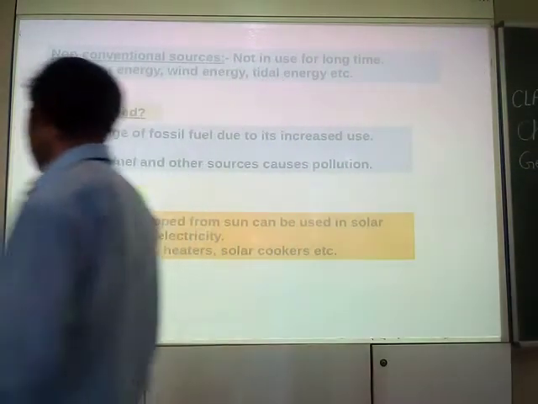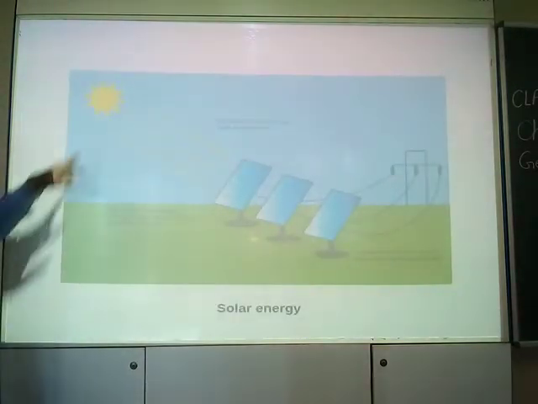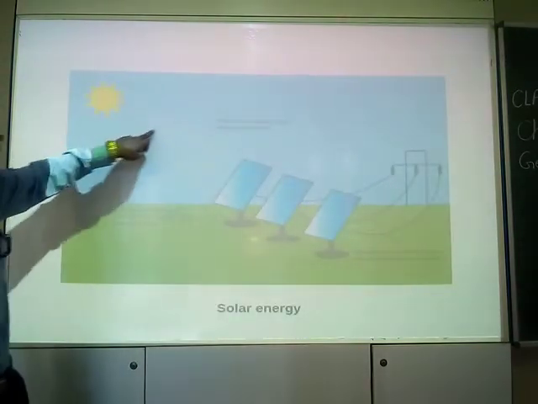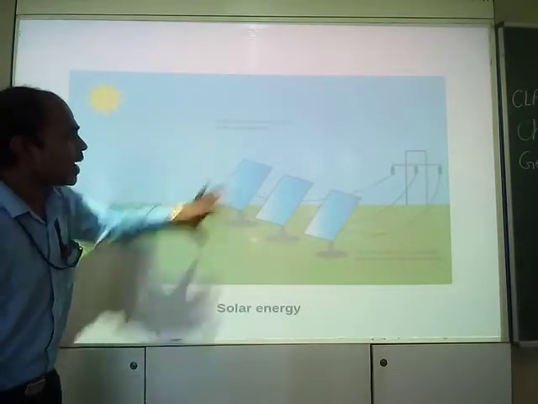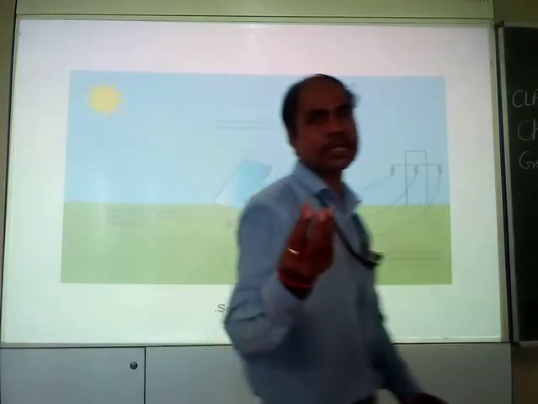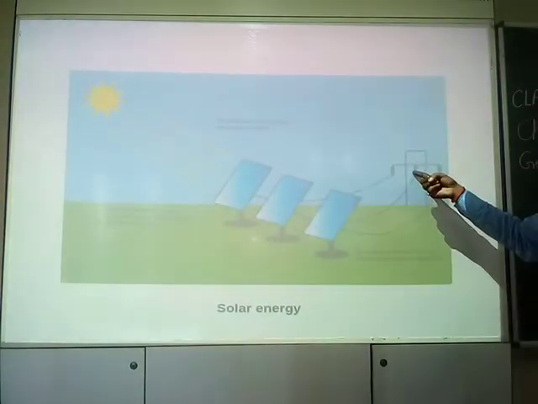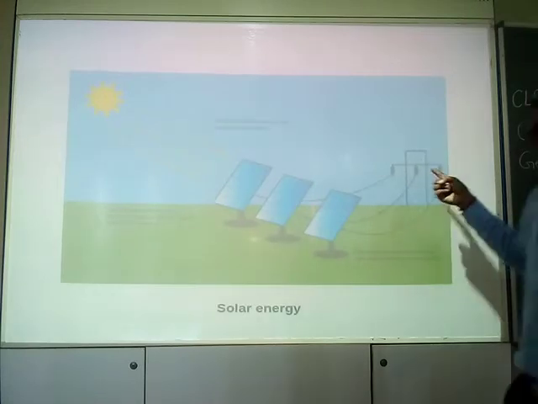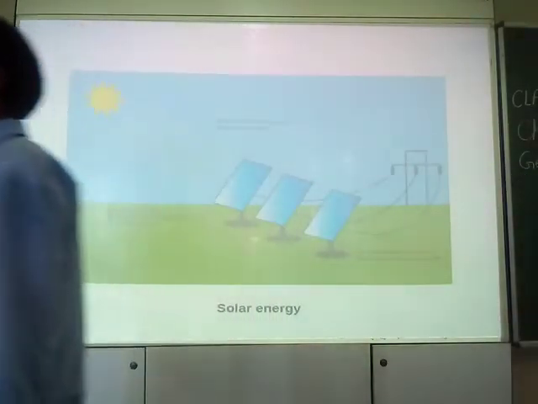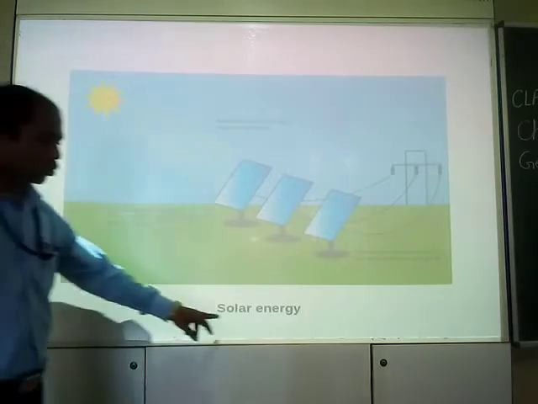Okay, so you might have read about it. Now see a diagram also. The solar energy is being trapped by solar panels. A solar panel has solar cells. Now these solar cells convert it into electrical energy. It is a very simple phenomenon. So that's why we are reading about solar energy.